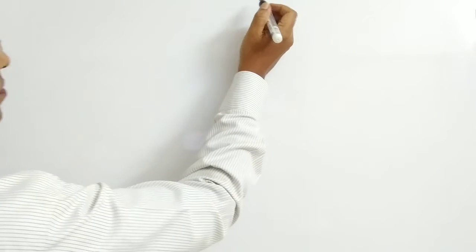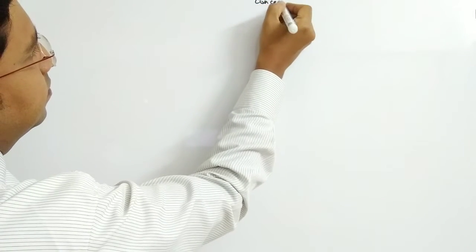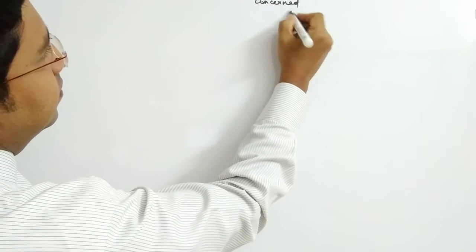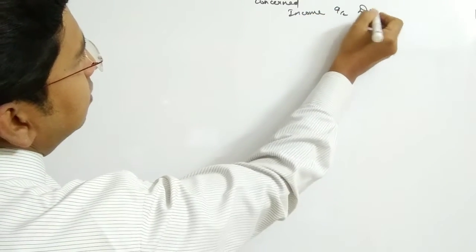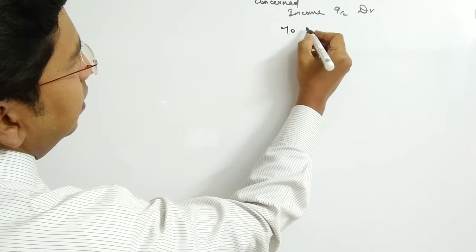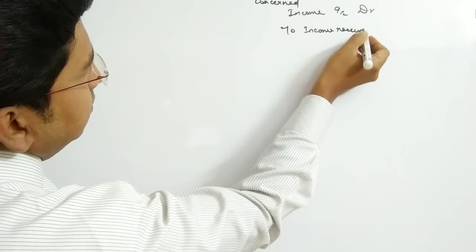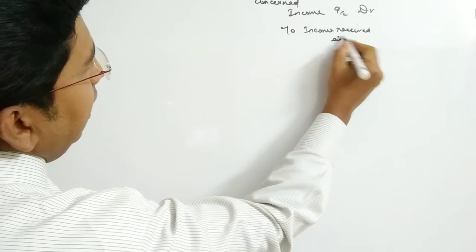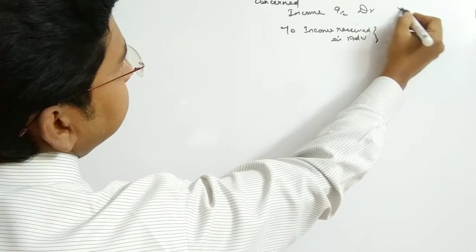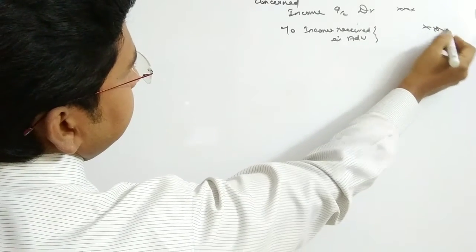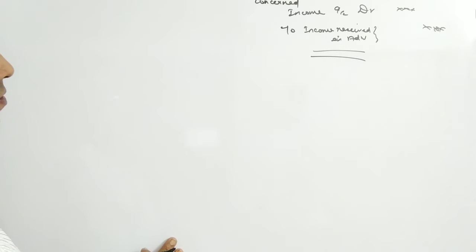So the entry would be: concerned income account debit to income received in advance. This is the adjustment journal entry that should be passed in the journal proper.